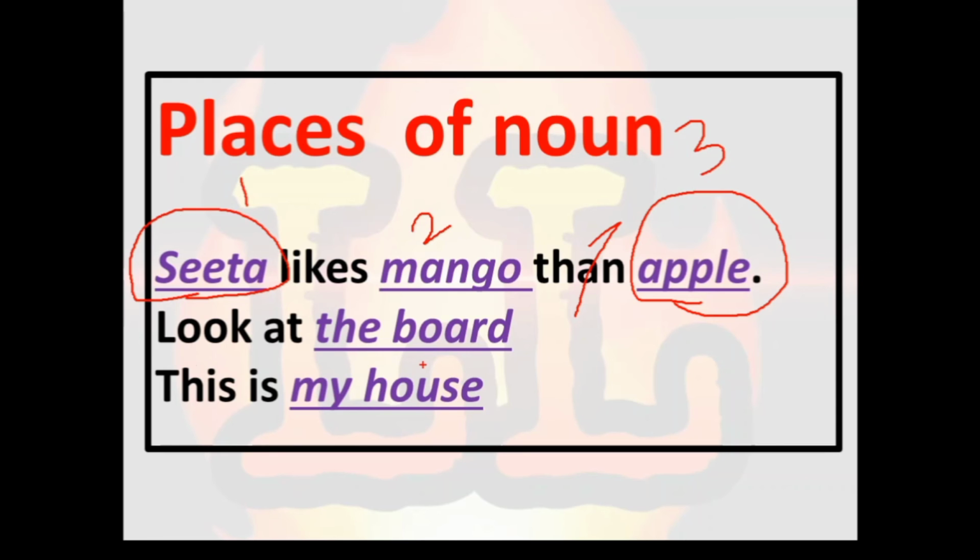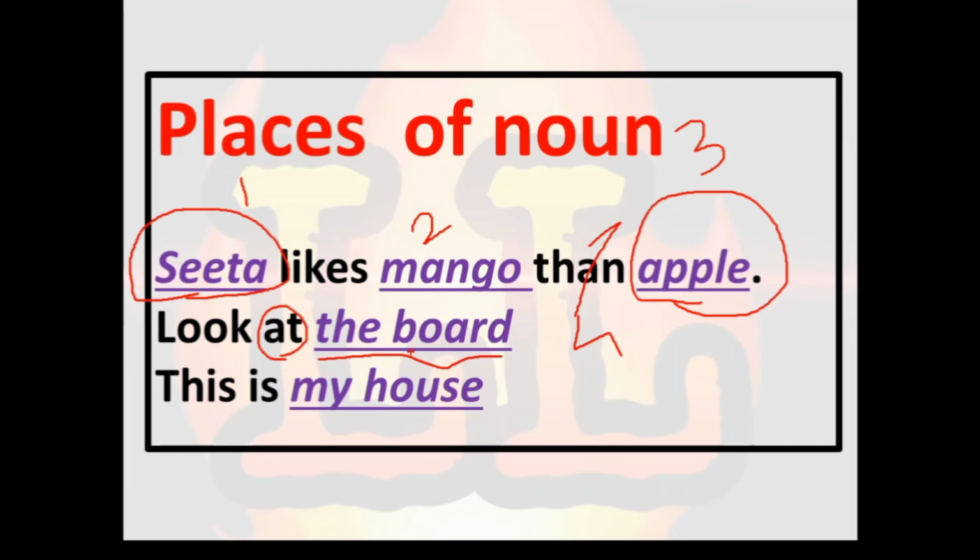The fourth place is, you can see the board. The board is also one of the nouns. It is the fourth place, and it comes after the preposition at. Sometimes a noun is preceded by a preposition, and whenever a noun follows a preposition, we can call it the object of the preposition.